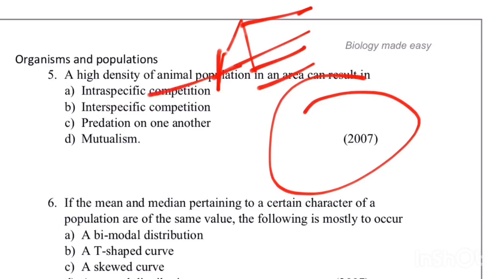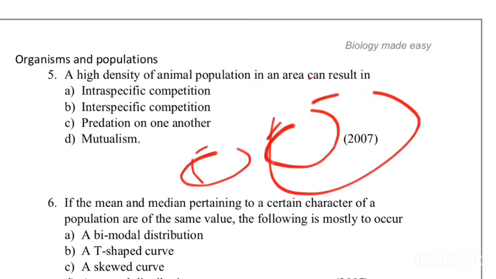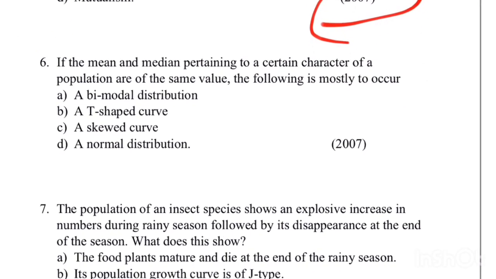If this question is talking about two different species, then it is about interspecific. So here the question is not very accurate. There is a little bit of confusion, but depending upon the question, we can tell it may be either interspecific or intraspecific. This question appeared in 2007. Next we shall go with the next question, which also appeared in 2007.